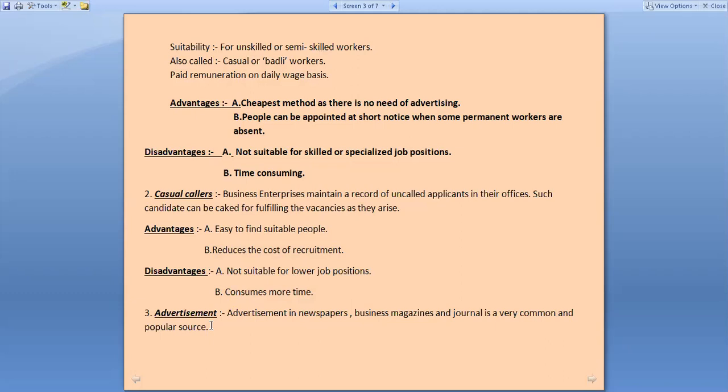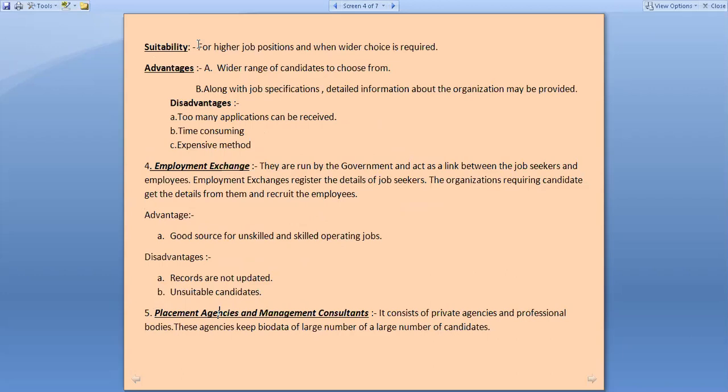They give all the information regarding the job, salary, terms and conditions, the address and the interview date. Everything they can print in such print media, and they can collect so many applications with the help of this method. And this method of giving information regarding the job position in the print media is known as advertisement. It is suitable for organizations which are in requirement of higher job positions and when a wider choice is required, as the qualified people are able to read that advertisement. So this method of recruitment is suitable for higher job positions only.